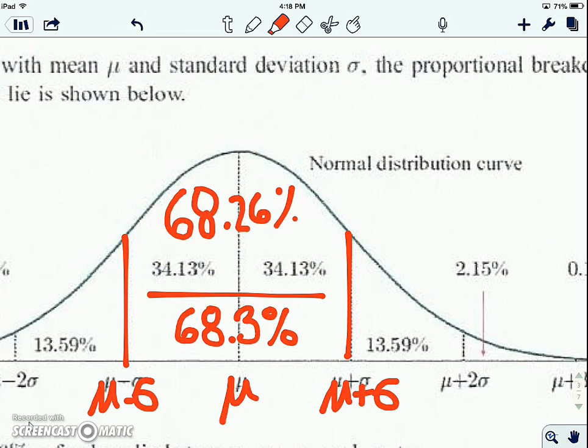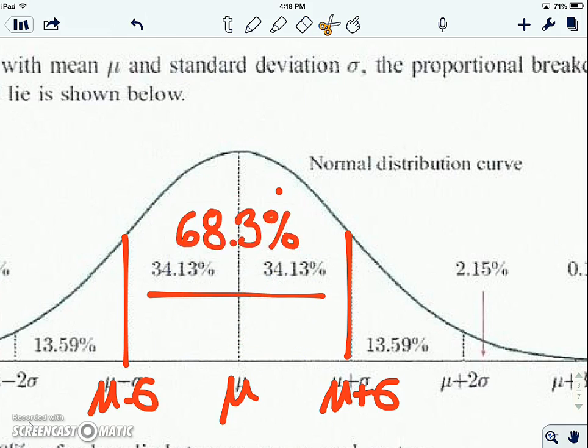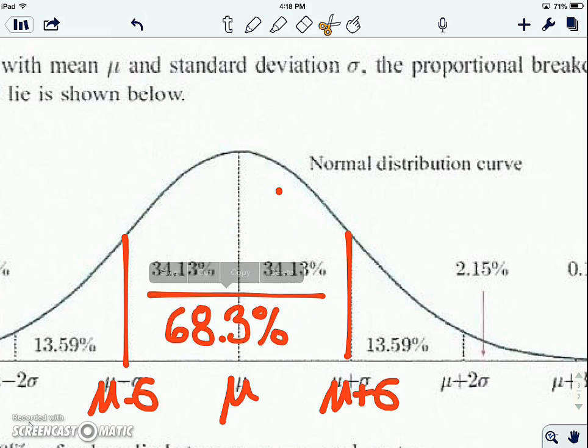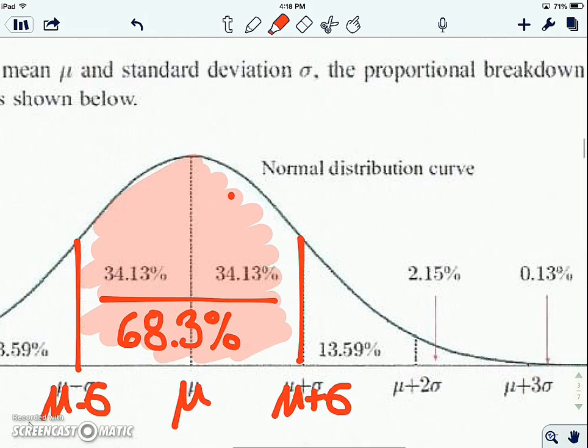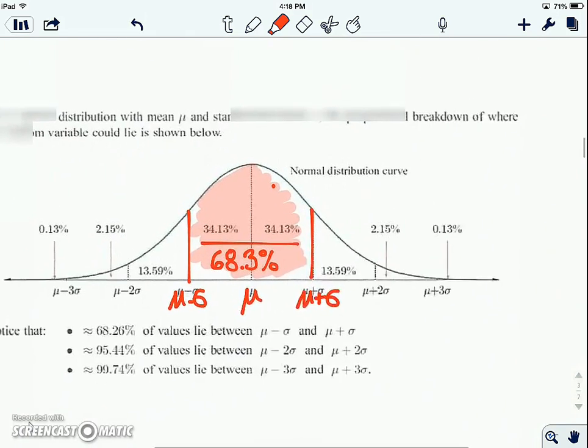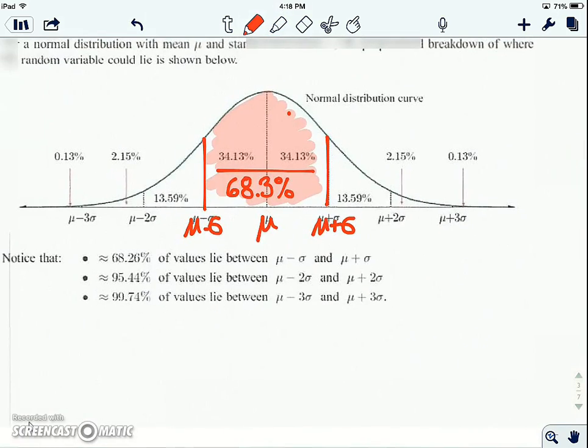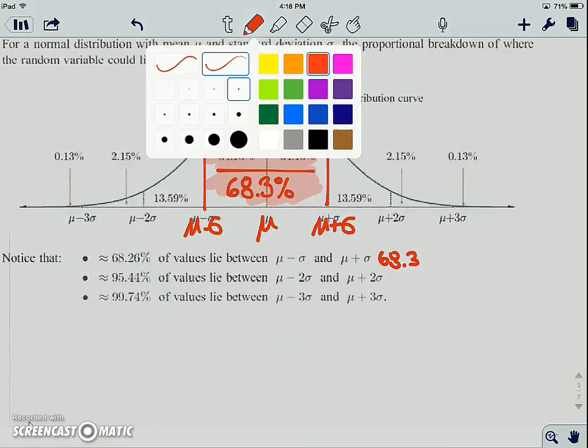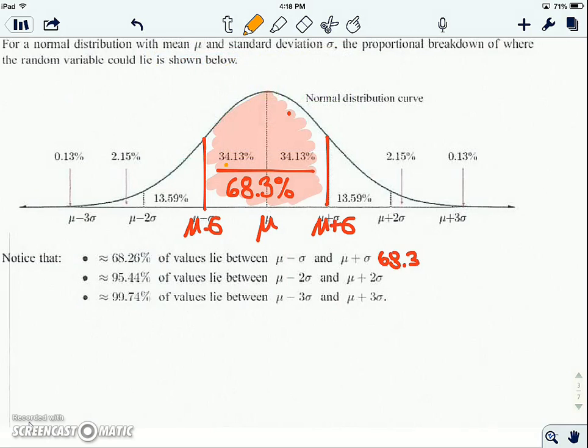So I'm going to delete this part, and we'll leave that right there. And so between these two, we have 68.3. Okay. You can see the exact amount down here. So to 3 sig figs, it is 68.3. I got that just by adding this number and this number, the 34.13 and 34.13. If we then added to that another standard deviation out, okay, so we're out here.